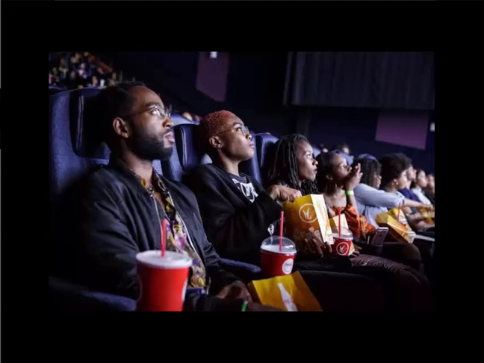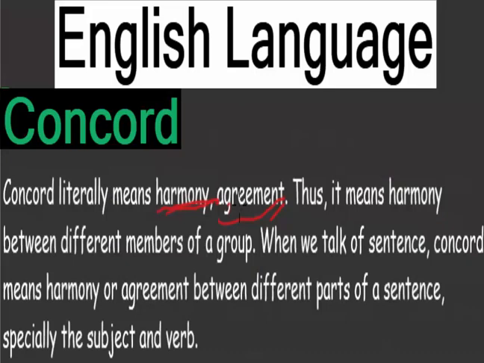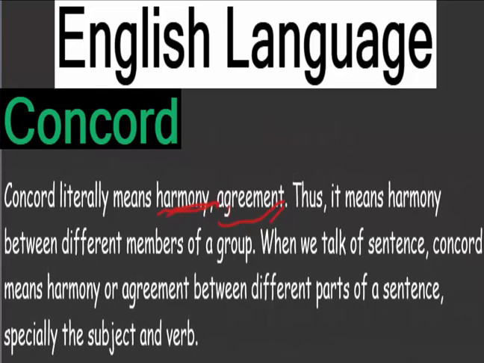So when we're talking about Concord, you should know that Concord literally means harmony. It means agreement between different members of a group, between different people, between different persons coming together. That is what Concord means. Now, let us bring Concord home to what we're looking at. Now, let us bring it to sentences.